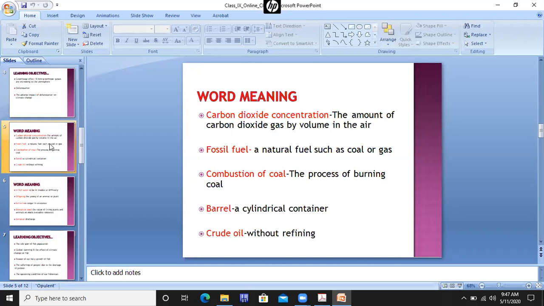Now, word meaning. The first one is carbon dioxide concentration, meaning the amount of carbon dioxide gas by volume in the air. Second one, fossil fuel, a natural fuel such as coal or gas. Third one, combustion of coal, the process of burning coal. Barrel, a cylindrical container. Crude oil, without refining. Now I am going to the text.